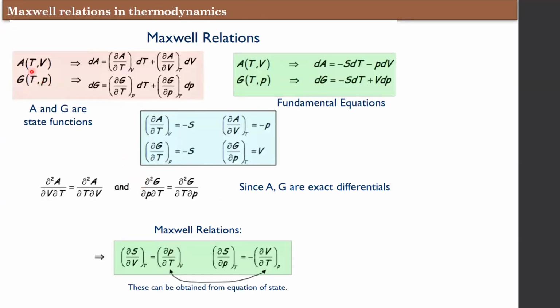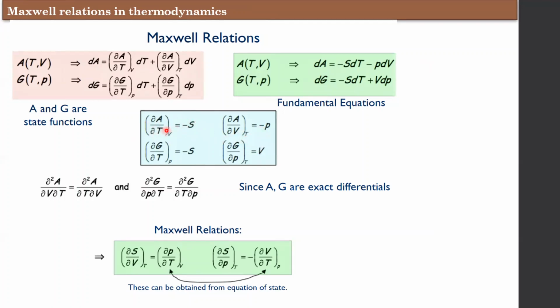Let us consider the expression for A. Here the independent variables are temperature and volume. Write the exact differential equation and compare with this equation. You will get, similarly, dA by dT at constant volume is equal to minus entropy. dA by dV at constant temperature is equal to minus pressure.